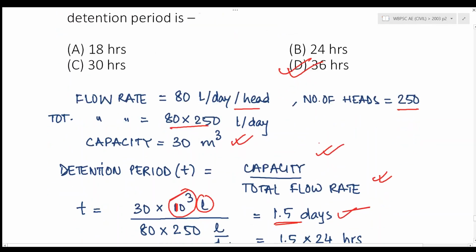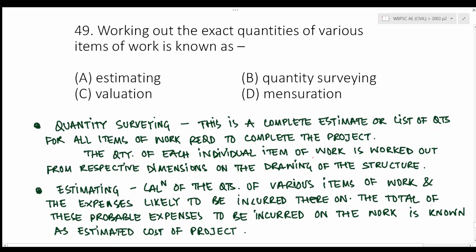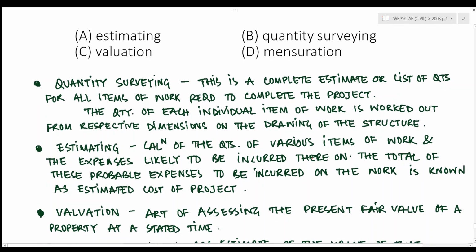For this particular question. Next question, working out the exact quantities of various items of work is known as. Now let's look into all the options. Quantity surveying. Quantity surveying is a complete estimate or list of quantities for all items of work required to complete the project. The quantity of each individual item of work is worked out from respective dimensions of the drawing of the structure. Now what is estimating? It is the calculation of quantities of various items of work and the expenses likely to be incurred thereon.